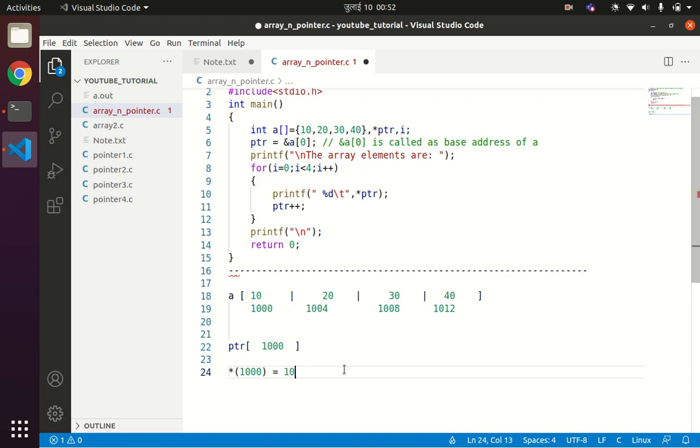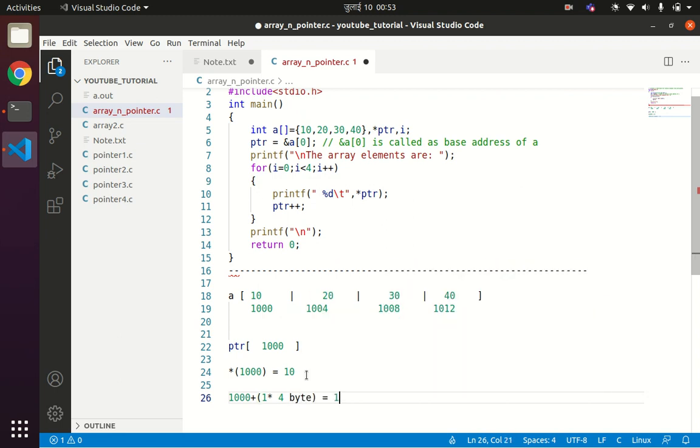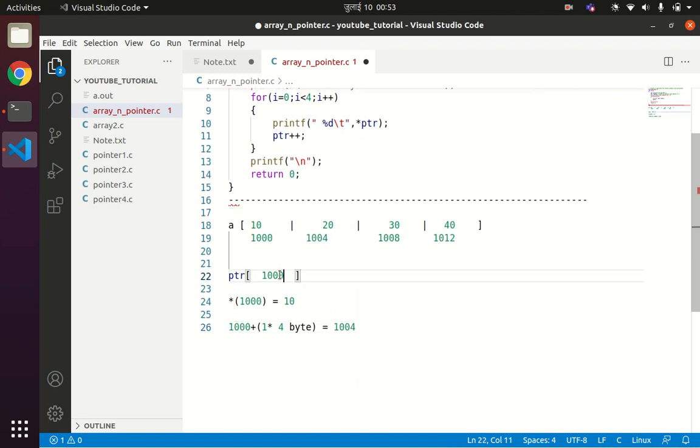After that we are incrementing ptr++. We are incrementing the pointer variable. If you are incrementing the pointer variable, it will be incremented by how much? Plus 1 means 1 into size of integer. So 1 into size of integer is 4. So it will be 1000 plus 1 into 4 bytes. So the next address location pointed to by ptr will be 1004. So in the ptr variable we now have 1004.